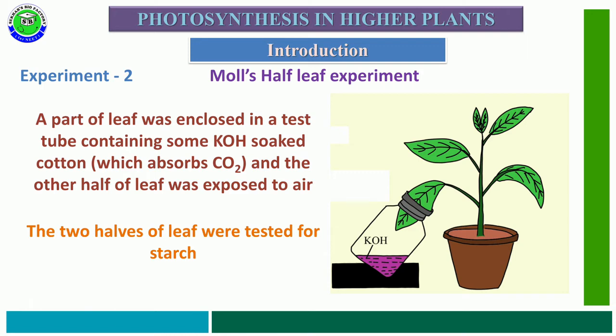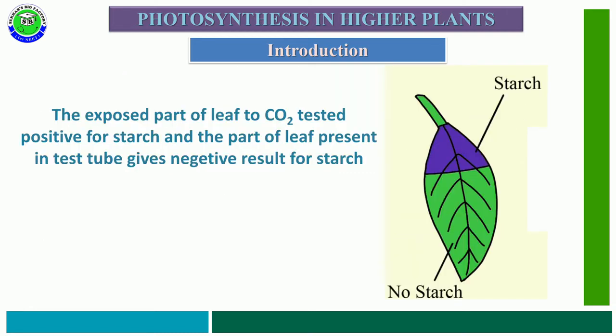for starch presence. The portion of the leaf which is inserted into the beaker does not get carbon dioxide sufficiently due to the KOH solution, and this part gives a negative result for starch. But the remaining portion of the leaf which is exposed to outside air, or carbon dioxide, gives a positive result for starch.